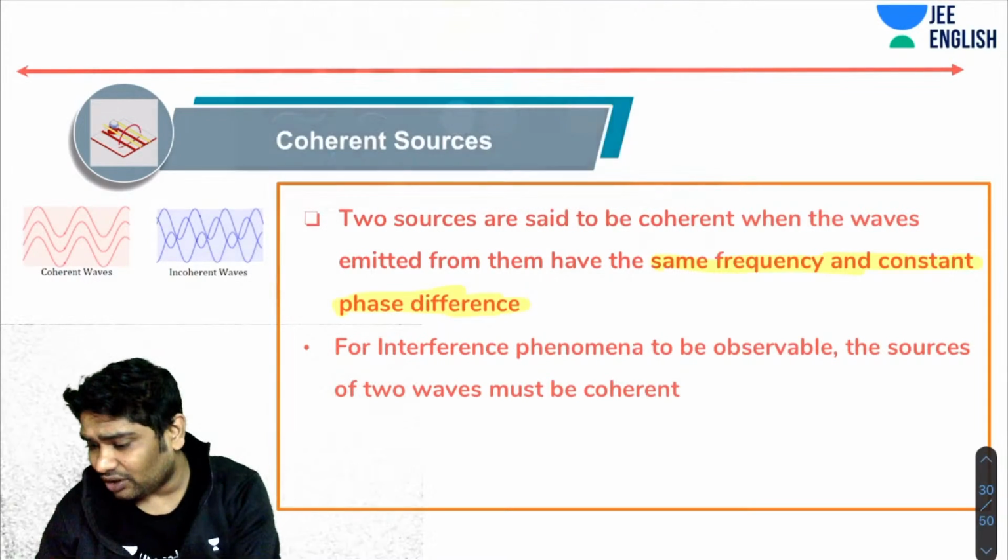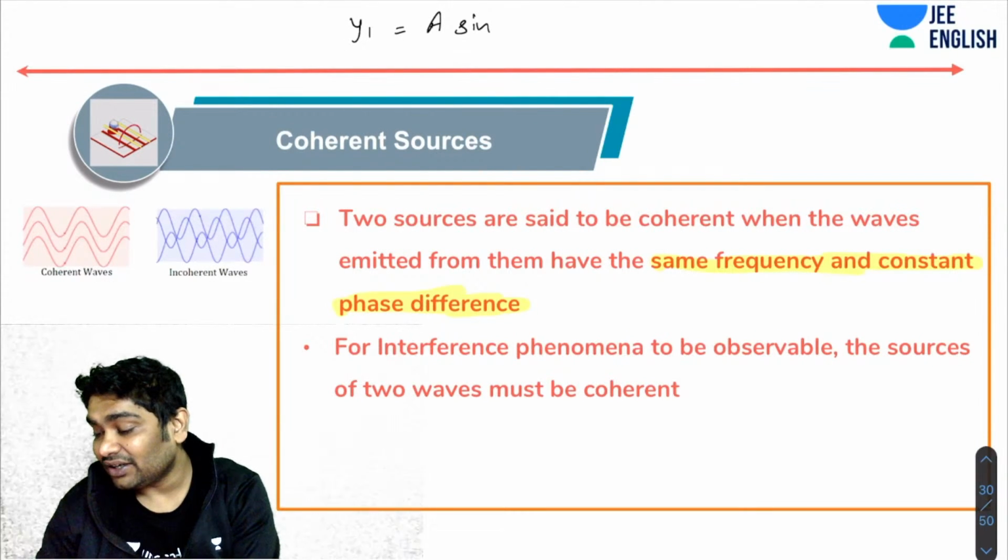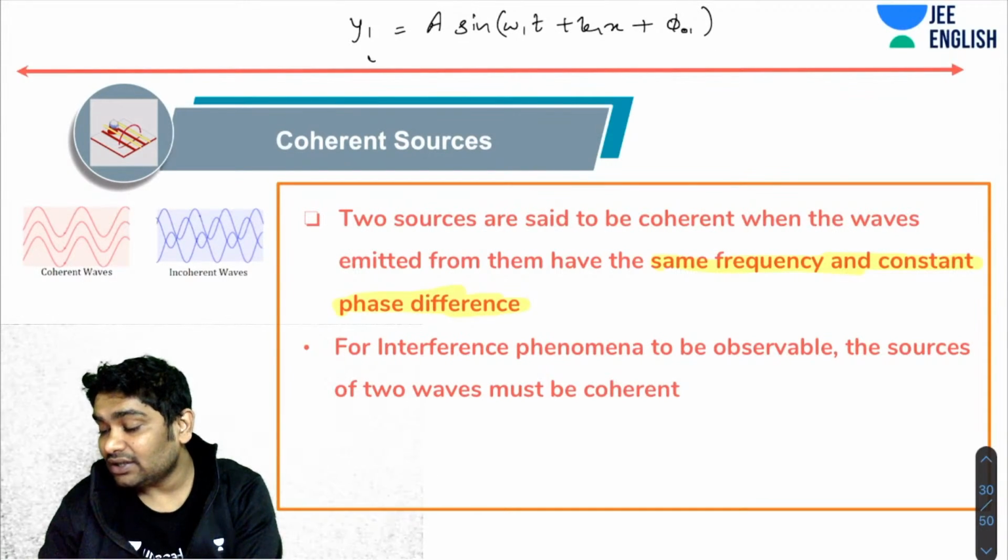Now let's take a look at the equations also. Let's say this is one wave, and let's assume that there was a second wave which was like this.